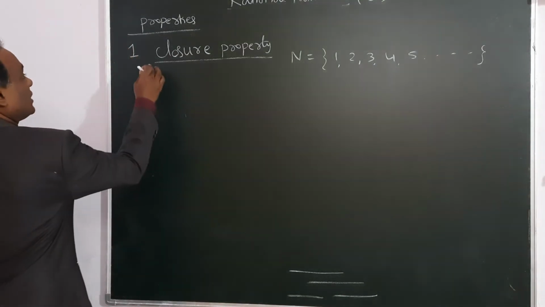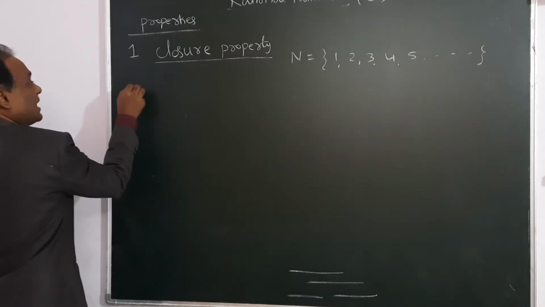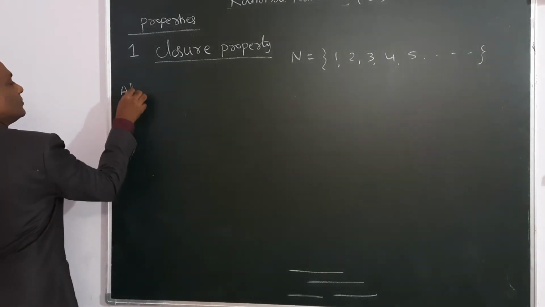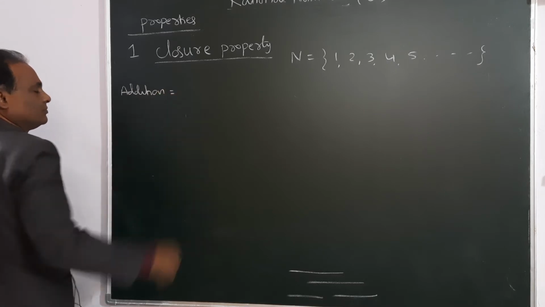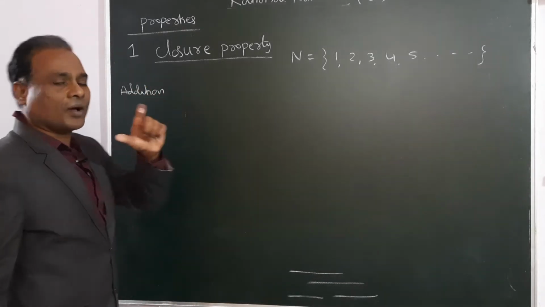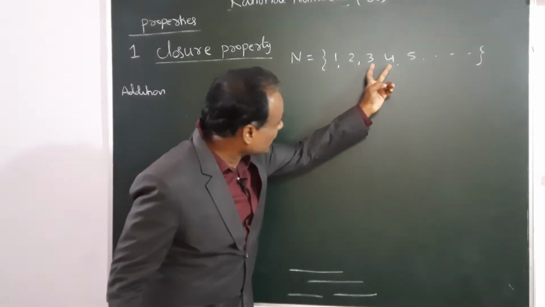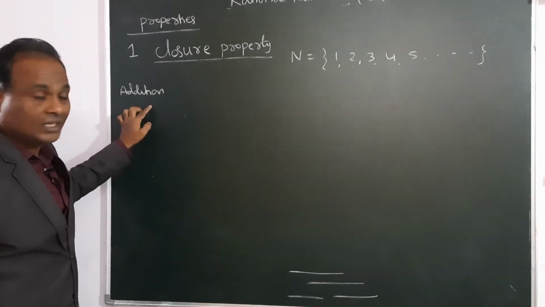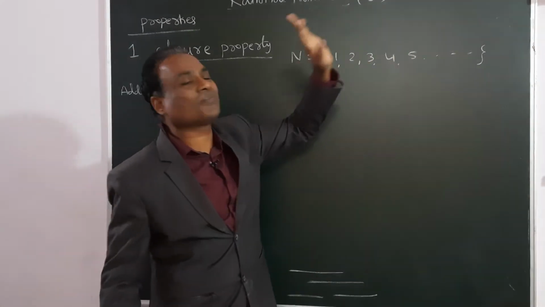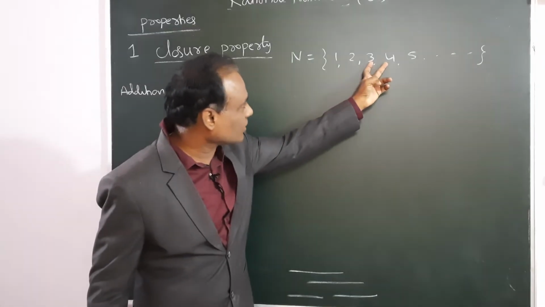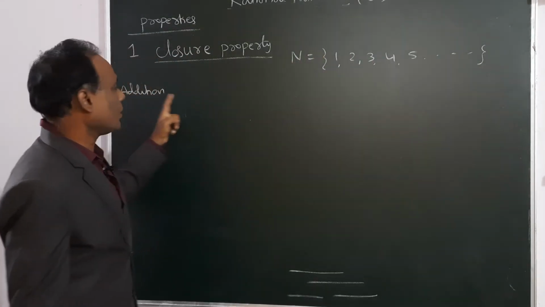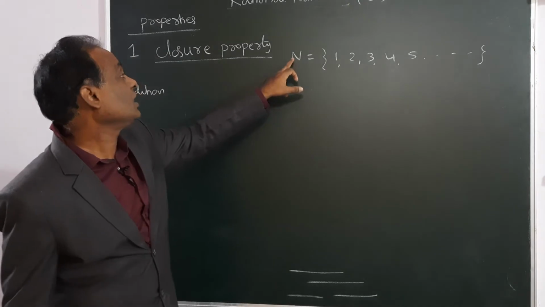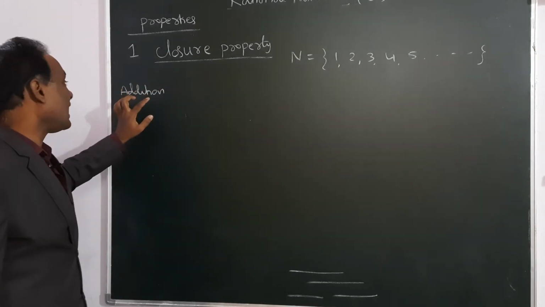Now I am testing the closure property for the natural numbers under addition. The closure property is like this. If we take any 2 numbers from this set and apply this operation, the answer should also belong to the same set. Then that set is said to have closure property under addition.